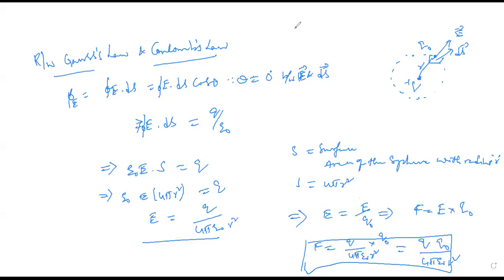Any questions, please, guys? From now onwards, everything will be easy for you all. You should only remember Gauss law. If you know Gauss law and all the diagrams, by assuming a Gaussian surface, you have to work it out. Okay, clear? Guys, is it okay?